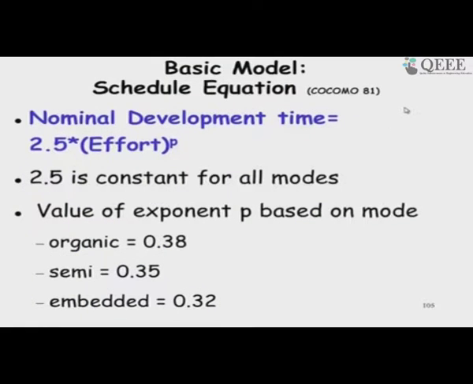And once we get the effort, we can compute the development time, and it is called the nominal development time. It is called the nominal development time because if we employ the staff in a proper way, then we will get this time.